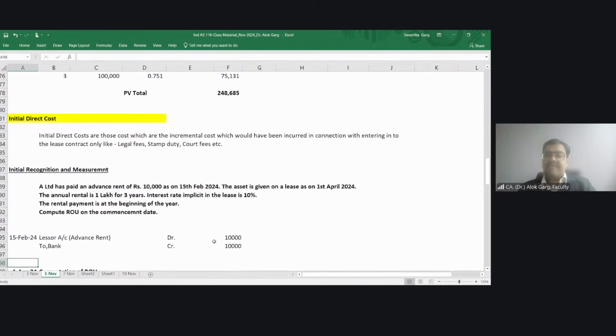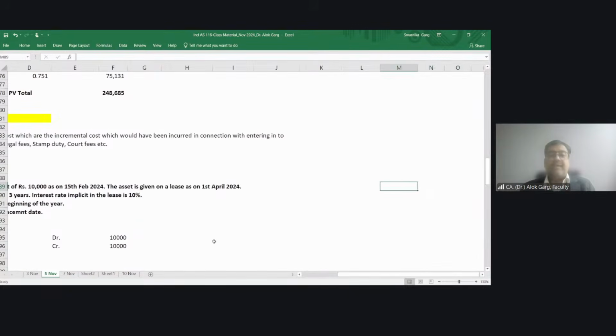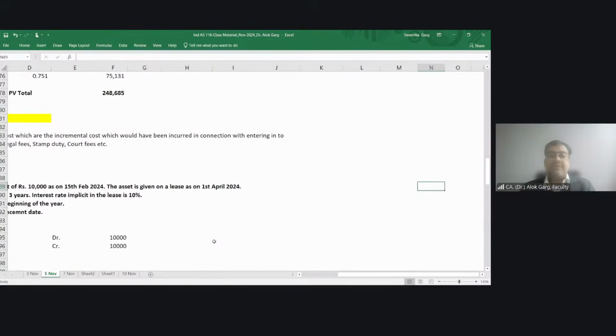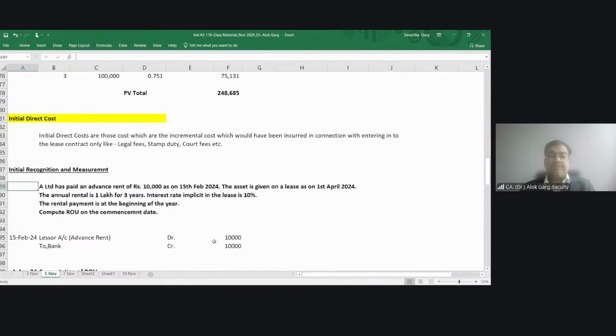Is that clear? Now, talking about the initial recognition and measurement. Quickly, we'll cover this and then we will solve a question on the Forex leases. Okay. A Limited has paid an advance rent of rupees 10,000 as on 15th February 2024. The asset is given on a lease on 1st April 2024.